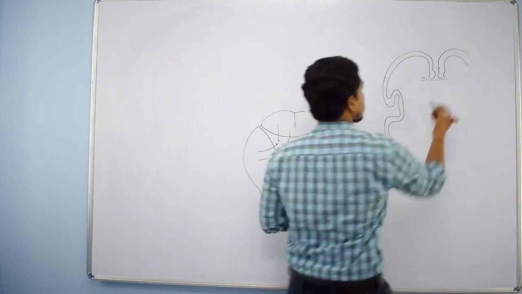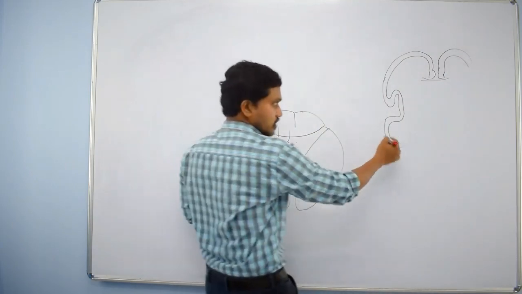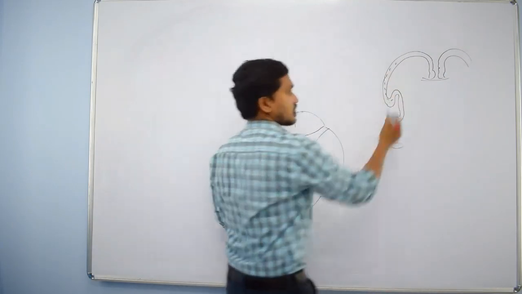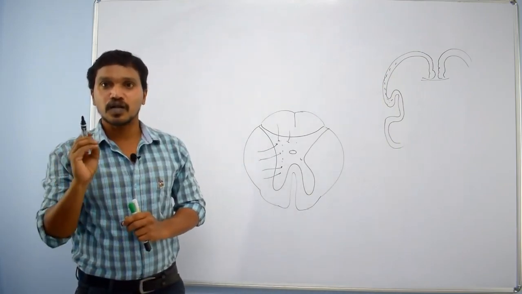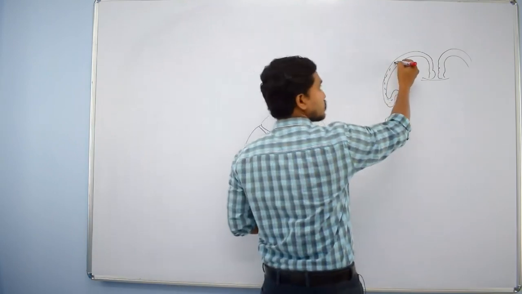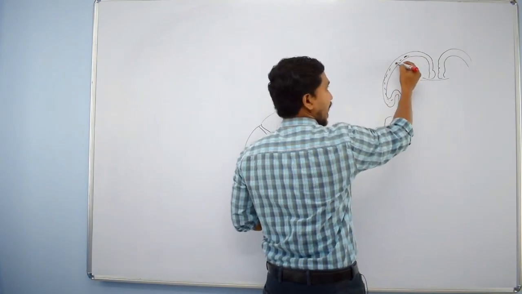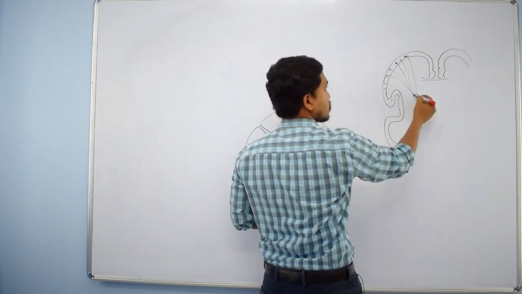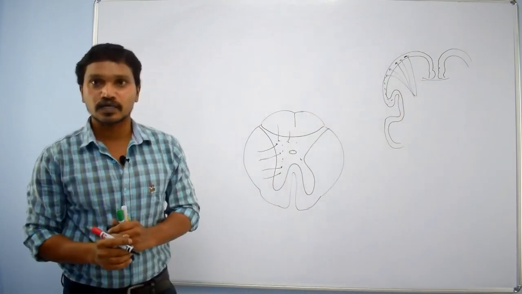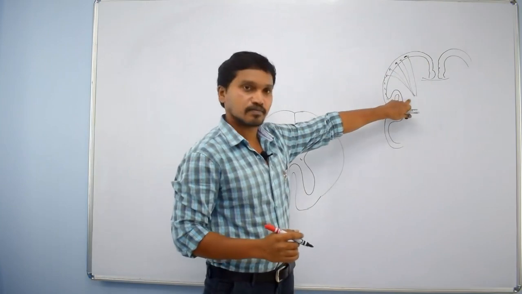This outer rim is cortex. Cortex means it is made up of neuronal cell bodies. So here neuronal cell bodies will be present. Axons of these neuronal cell bodies collectively form white matter here.